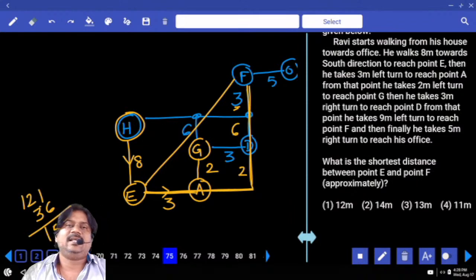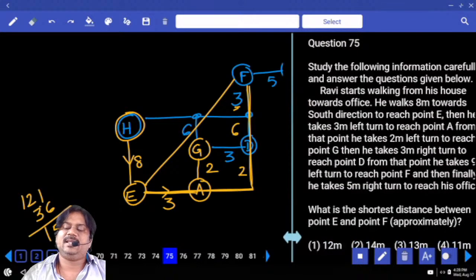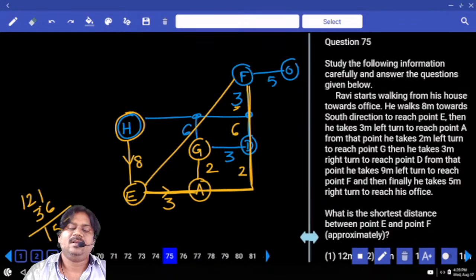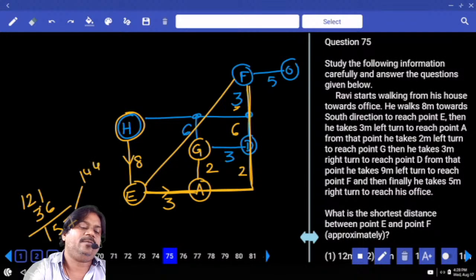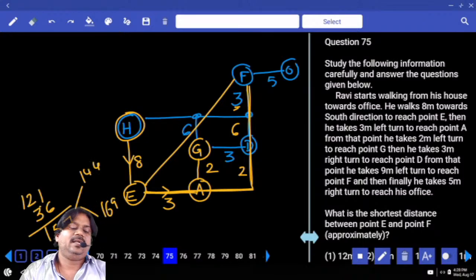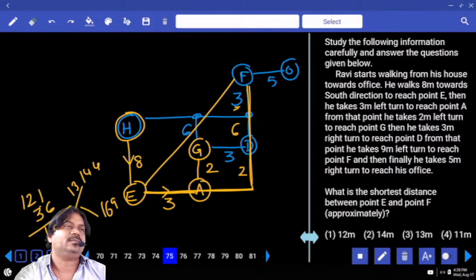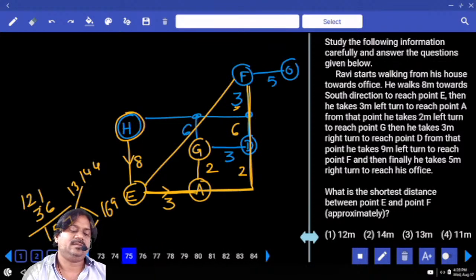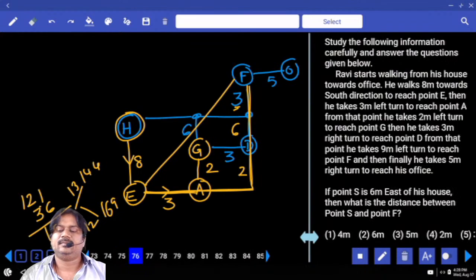157. So which is not a perfect square, it is in the form of approximation. So 157 is approximately near to which number? Clearly 144, 169. Which number is the nearest? The gap between 144 and 157, and the difference between 157 and 169 is 12. Which is the nearest number? Then the answer, right.